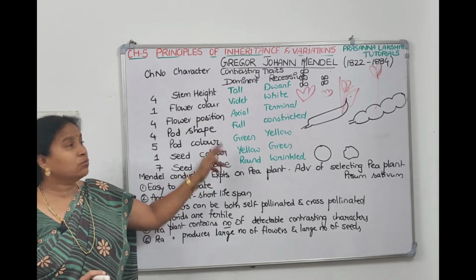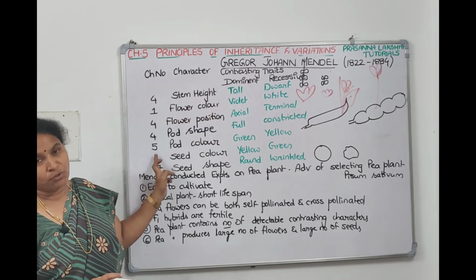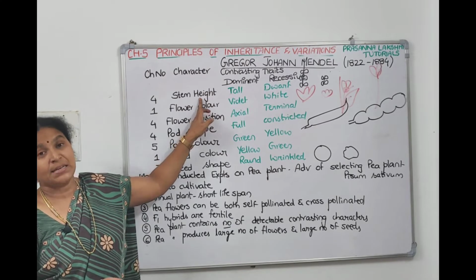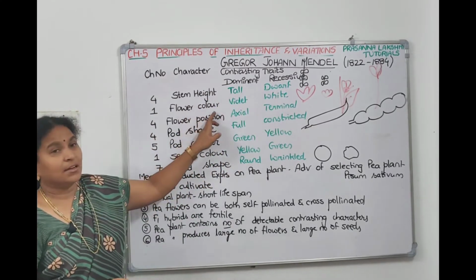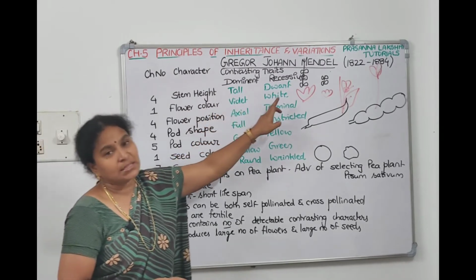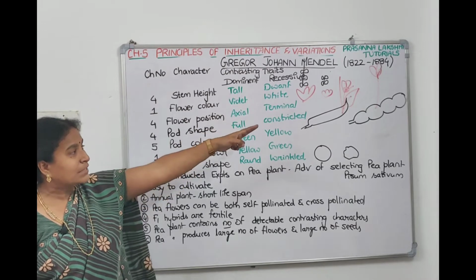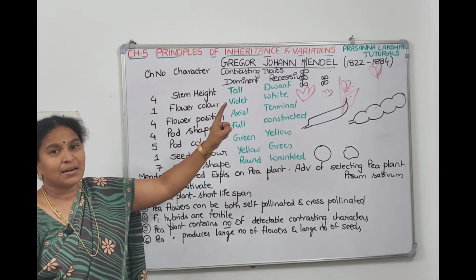They can ask you which chromosome a particular character is on, or for this particular character, what is the dominant trait? For stem height, tall is a dominant trait, dwarf is a recessive trait. For flower color, violet is dominant, white is recessive. For flower position, axial, at the axis of the leaf, is dominant, and terminal, at the tip of the plant, is recessive.